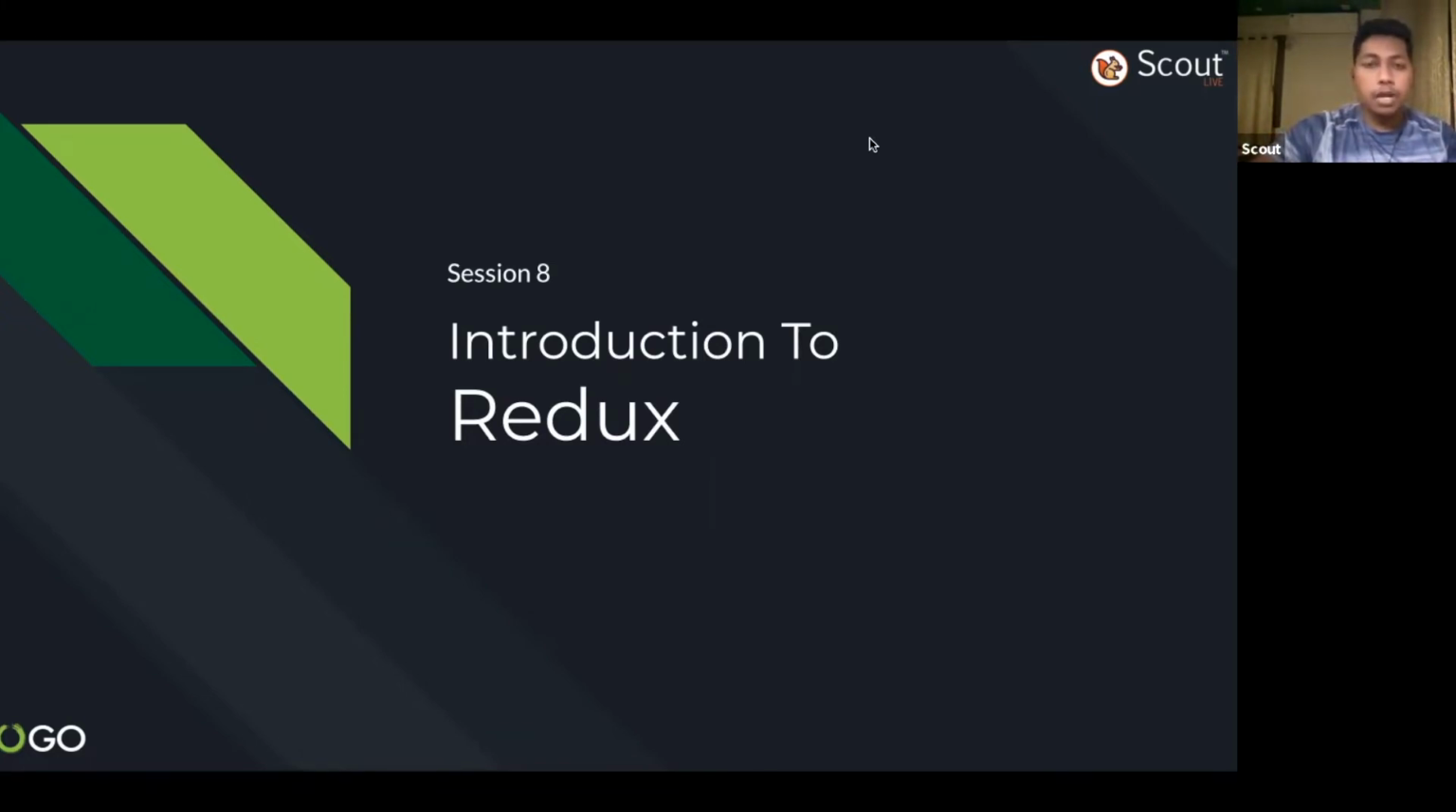Whatever people visualize in our application, that represents the state of the application. Okay, so we manage the state using Redux. So this is a definition that you can say. Okay, anyone has any confusion?